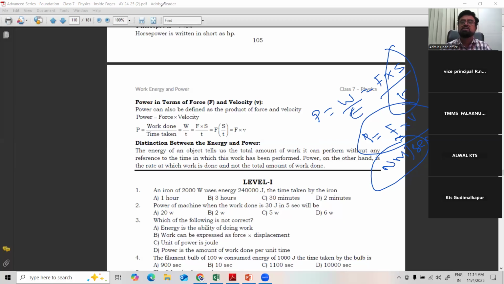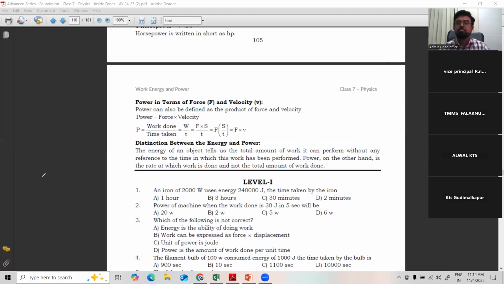When you study in hours or classes, some target is given for you, 40 questions. For everybody 40 minutes is given. Some can complete the 40 questions in 30 minutes only. Some may complete in 35 minutes, some may not complete. They'll take more time, 1 hour. They have the energy, they can complete, but they need more time. But those who do the work in the given time or less than the given time have more power. Even though you have more energy, you may not have more power. That is the difference between energy and power.